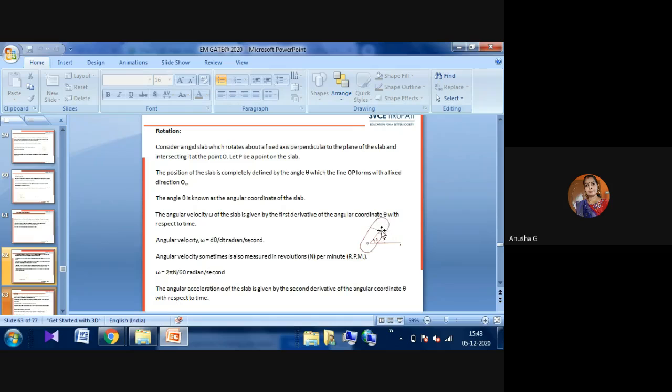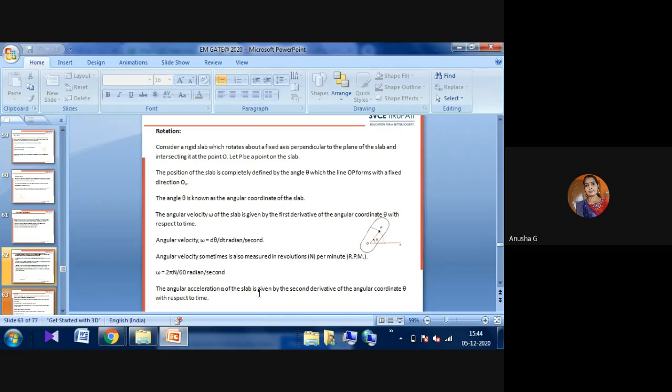Angular velocity is sometimes measured in revolutions, that is, revolutions per minute. Omega equals 2 pi N by 60 radians per second. This is one of the angular velocity calculations we have to do for our GATE problems. They will give N, the number of revolutions, say 60 revolutions, and then ask you to find the angular velocity. Our formula is omega equals 2 pi N by 60. We have to remember this equation, substitute the N value, and then we will find the angular velocity.